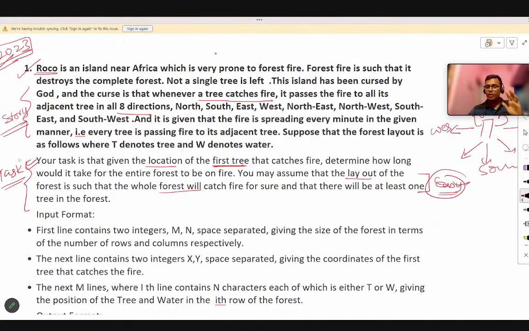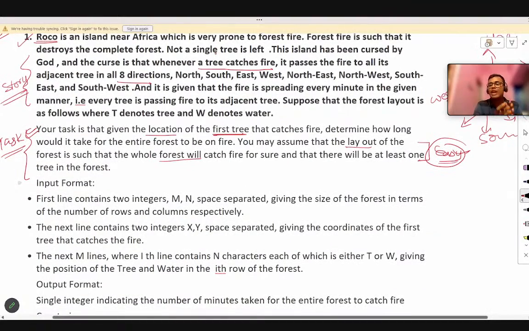Okay, are you getting it? If anyone has any doubt, you can comment in the chat box. Okay, now we will go to the next part. I hope you understand what task we have to perform.